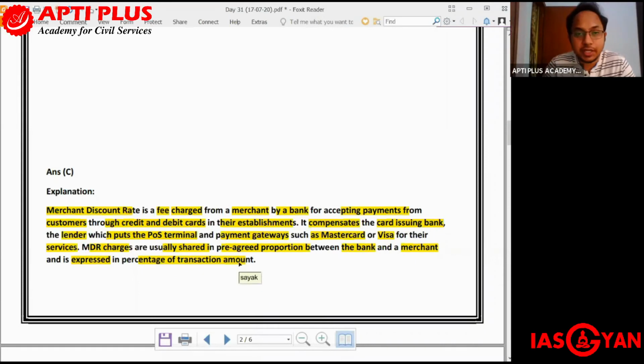MDR charges are usually shared in pre-agreed proportion between the bank and the merchants, and it is expressed in percentage of transaction amount. So whatever is the transaction amount, a percentage of that will have to be paid in the form of merchant discount rate.